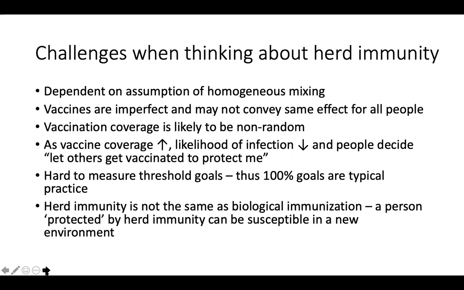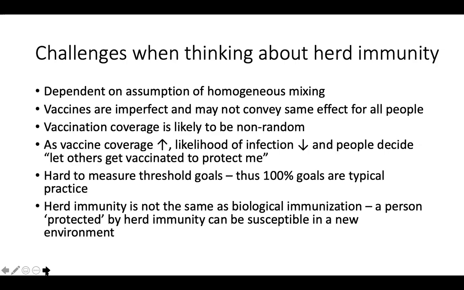But there are some challenges here, and I just want to end by reiterating the challenges about thinking about herd immunity. The first, we talked about this assumption of homogeneous mixing. The second is that vaccines are imperfect, and they're not necessarily going to convey the same effect for all people. So this assumption that if I'm vaccinated, I cannot spread it to anyone, that's great in theory, but there are imperfections for a lot of vaccines where there is a likelihood or potential that one could spread it.